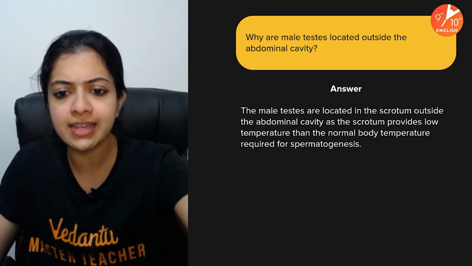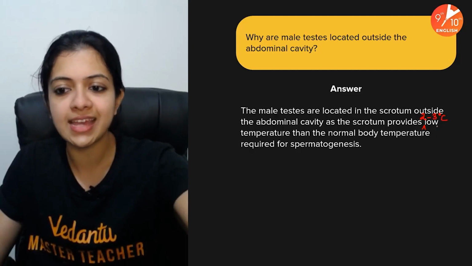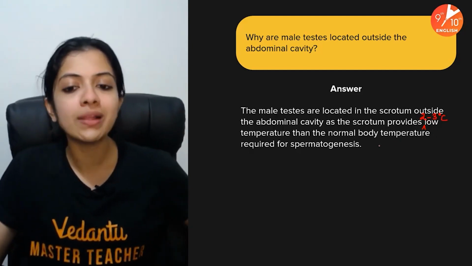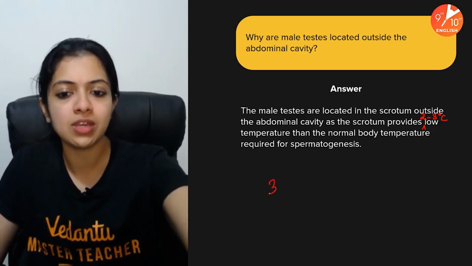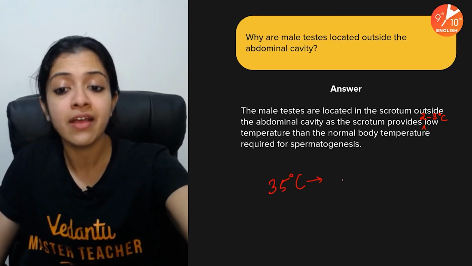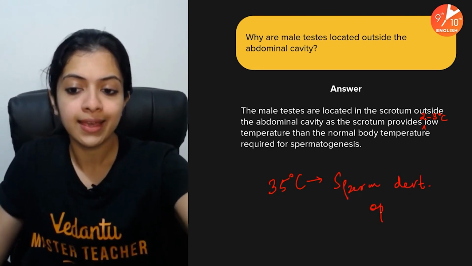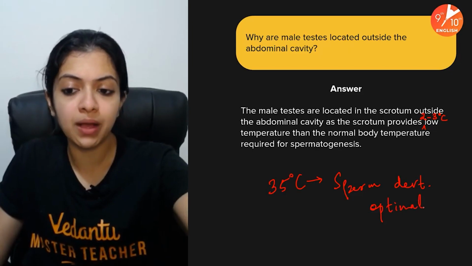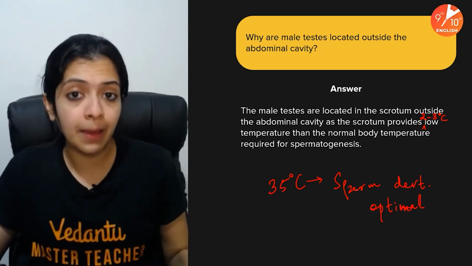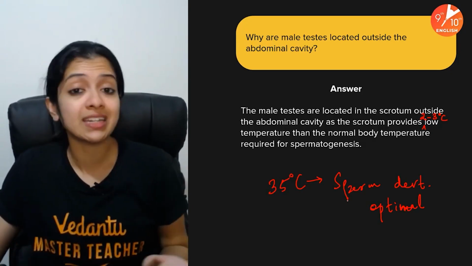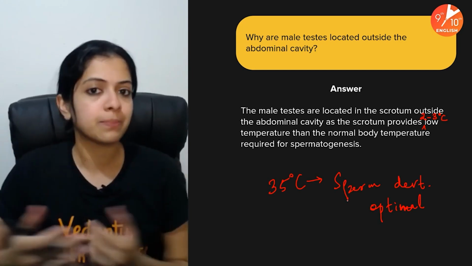They are located in the scrotum, which is outside the abdominal cavity, because it provides a temperature that is 2 to 3 degrees Celsius lower than the normal body temperature. Why is that important? Approximately at about 34-35 degrees Celsius, sperm development would be optimal, right? Instead of making it develop at the normal body temperature, which is 37 degrees, 35 degrees is said to be the optimal temperature for sperm development.